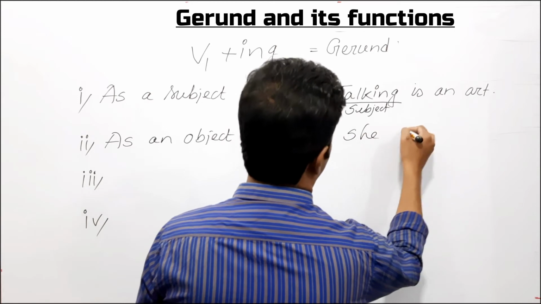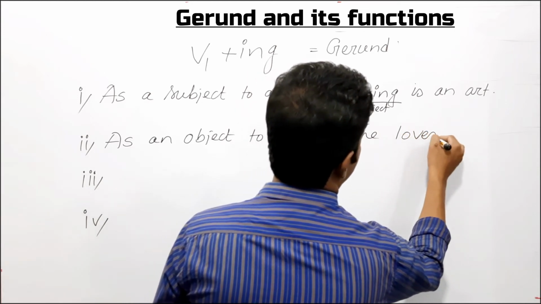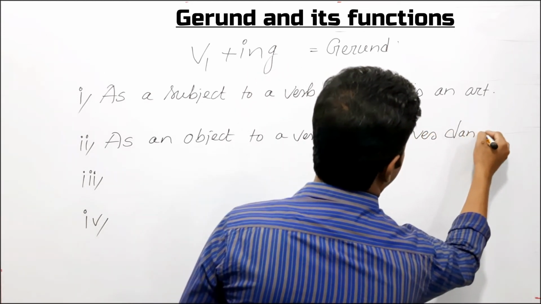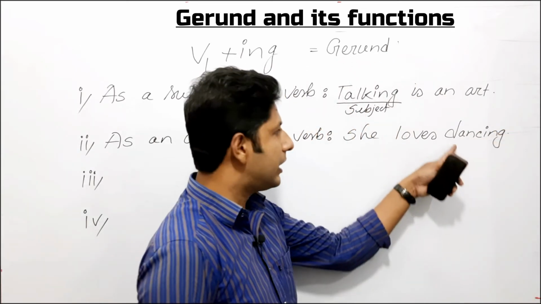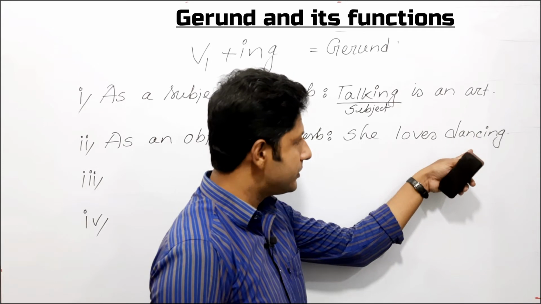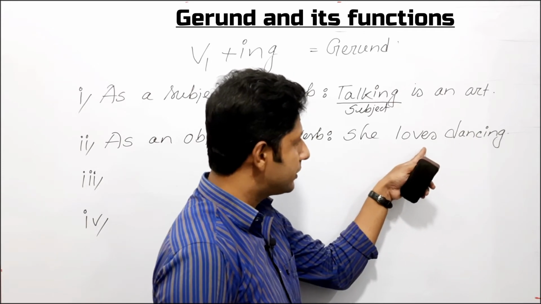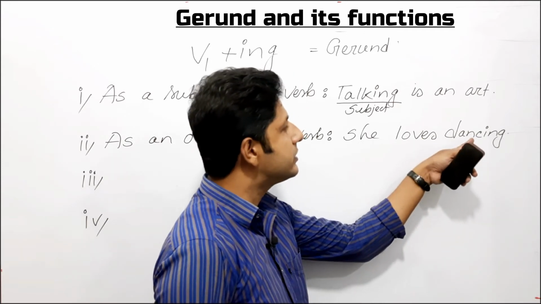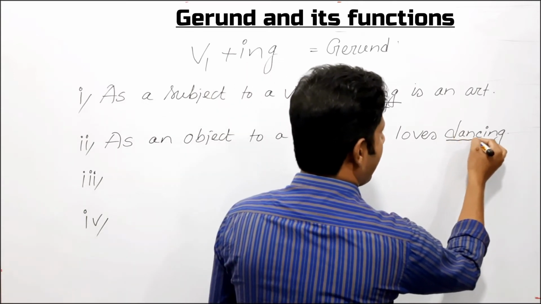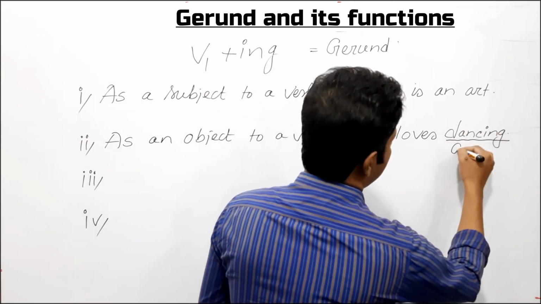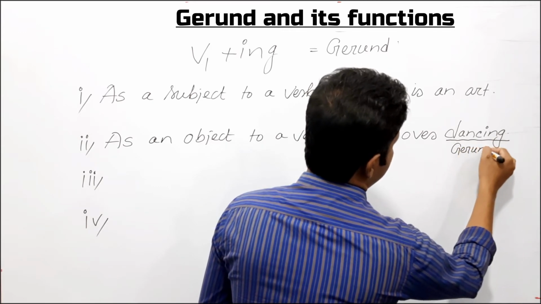She loves dancing. Here you can see ing form of the verb dancing has been used here in this sentence as object to the verb loves. That is why dancing is called gerund.